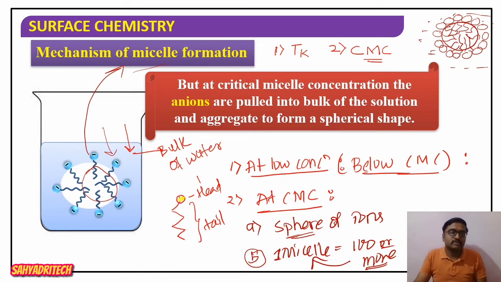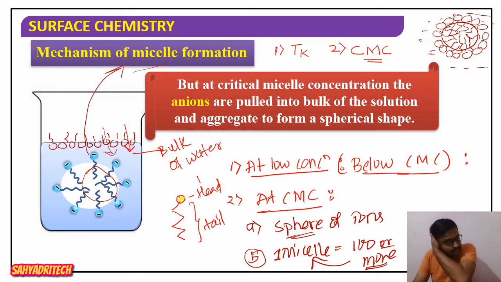If I consider the mechanism of micelle formation, at low concentration all the soap molecules are just aligned on the surface, with the head penetrated into the water while the tail is projecting away from the water and remains outside the surface. At or above CMC, what happens?